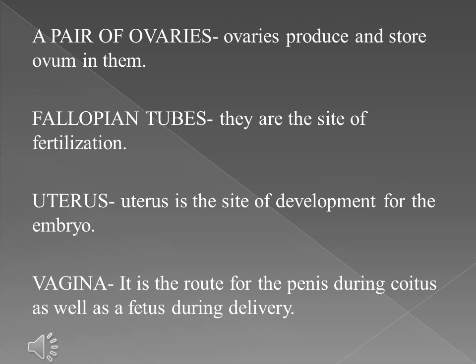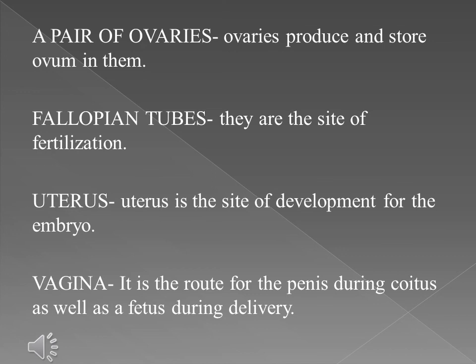The next one is uterus. Uterus is the site of development for the embryo. The next part is vagina. It is the part which connects the cervix to the external female body parts. It is the route for the penis during coitus as well as for the fetus during delivery.